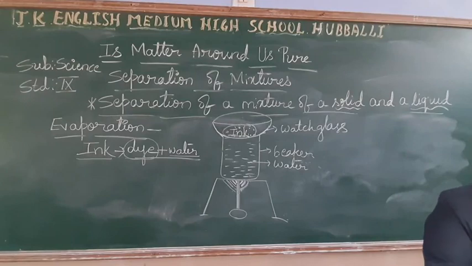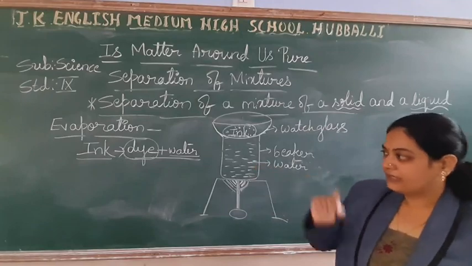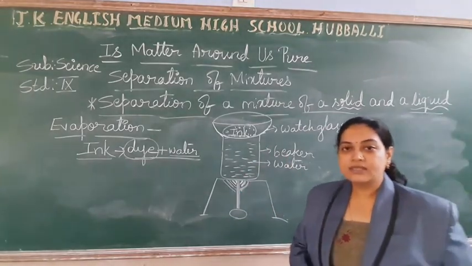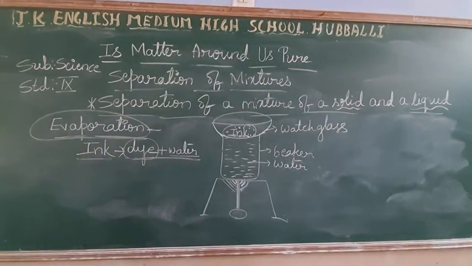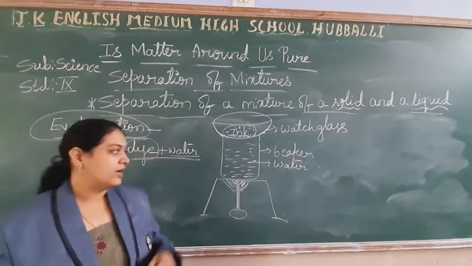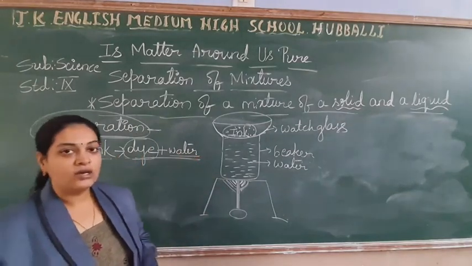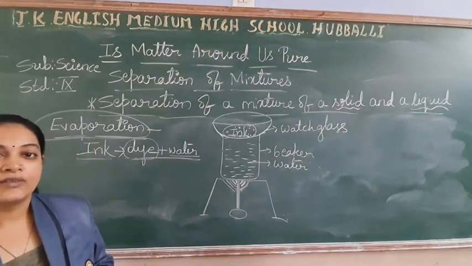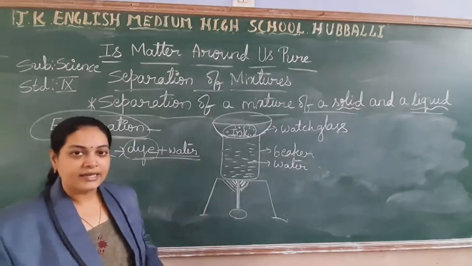So not only on a small scale, on a large scale also this method can be used to separate the dyes, nothing but the colors, from the water. So this is a method called evaporation. Okay, the one substance, the solvent, should be volatile. So as you provide the heat, it will start vaporizing, and you are going to get the solid in the container, watch glass, beaker, whatever you have taken, in that it will be remaining. Hope you are understanding. Taking down the diagram.